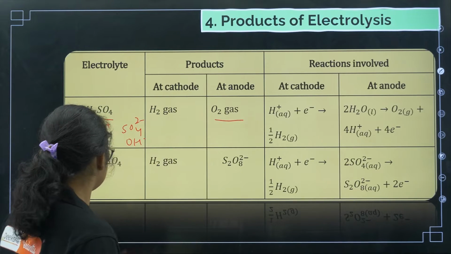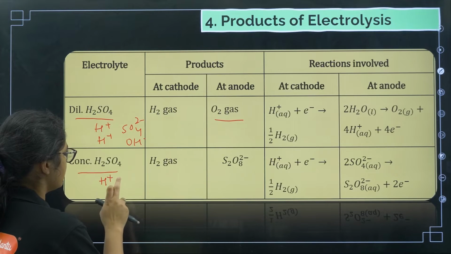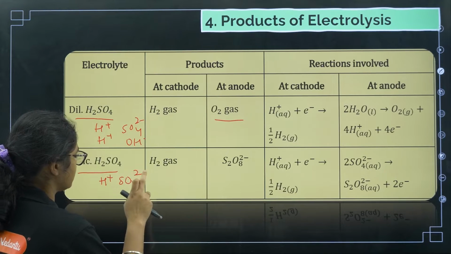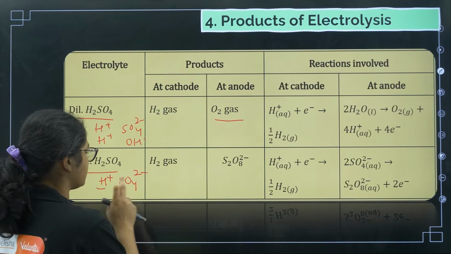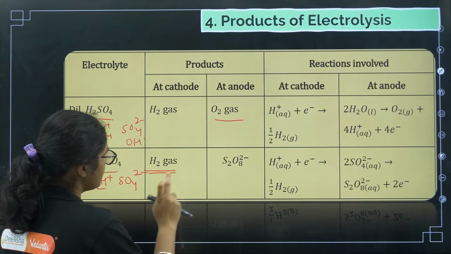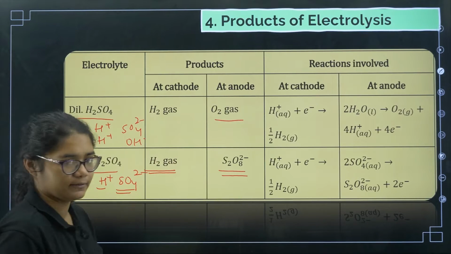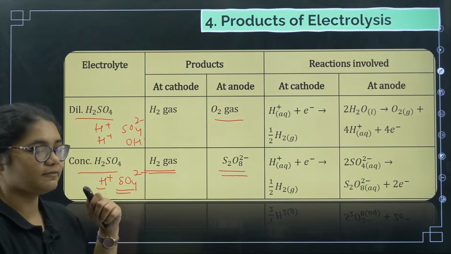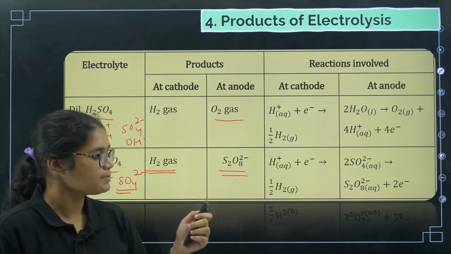Now coming to concentrated H2SO4, if you take it, there is H+ and SO4 2-. So H+ will undergo reduction and produce H2 gas, and SO4 2- will undergo oxidation and give you S2O8 2-, okay. So these are the products; when you take aqueous and molten, different products are formed, okay.